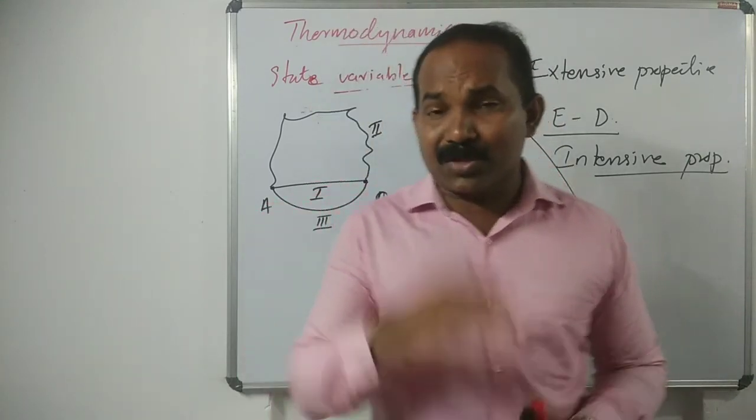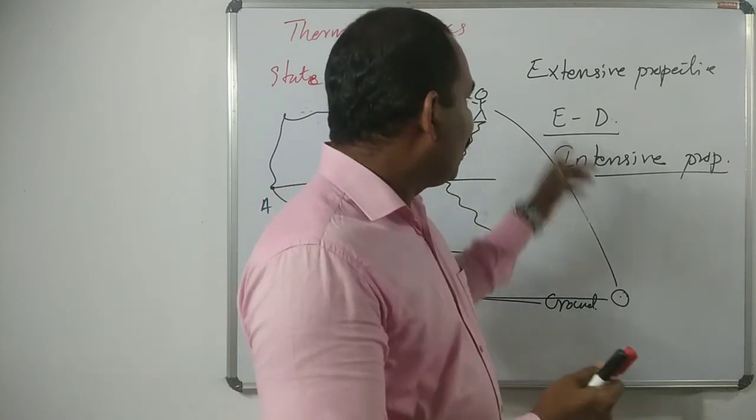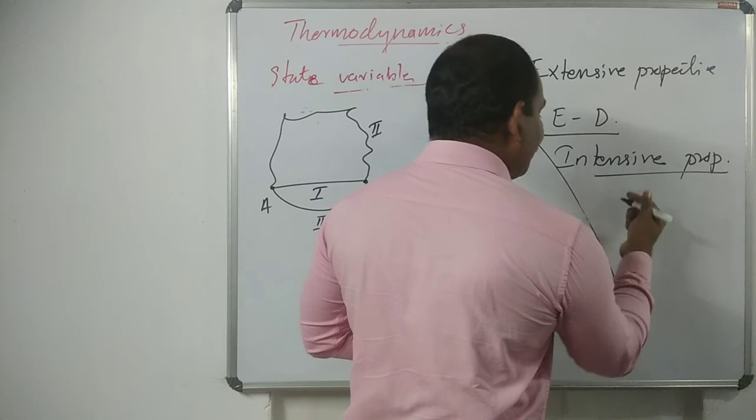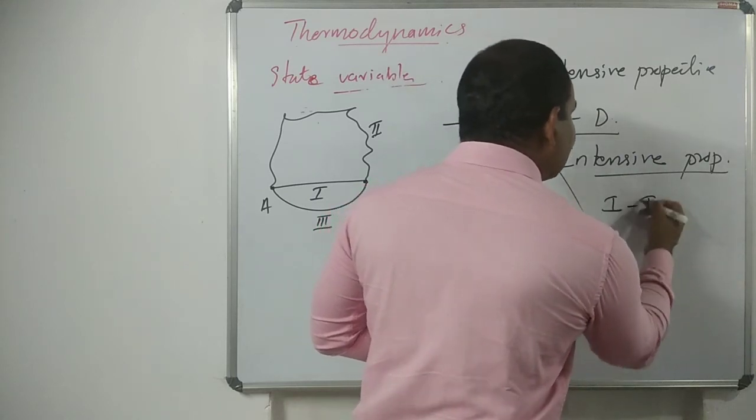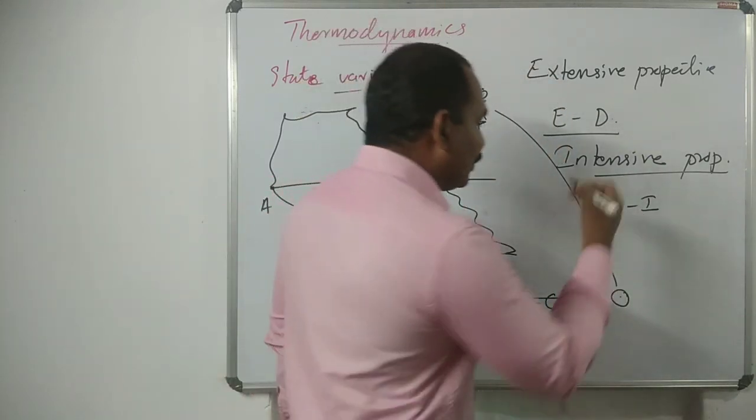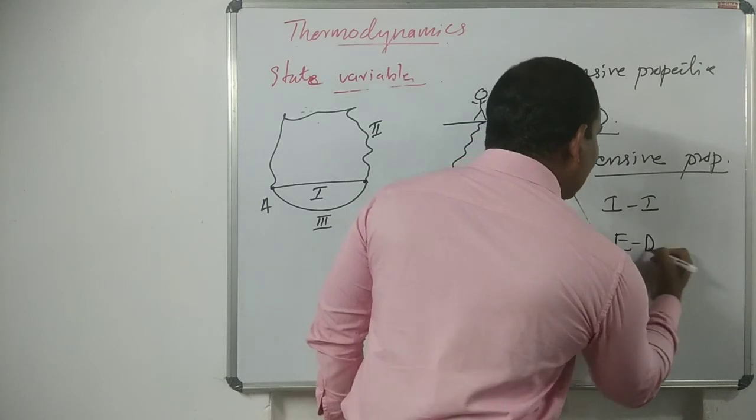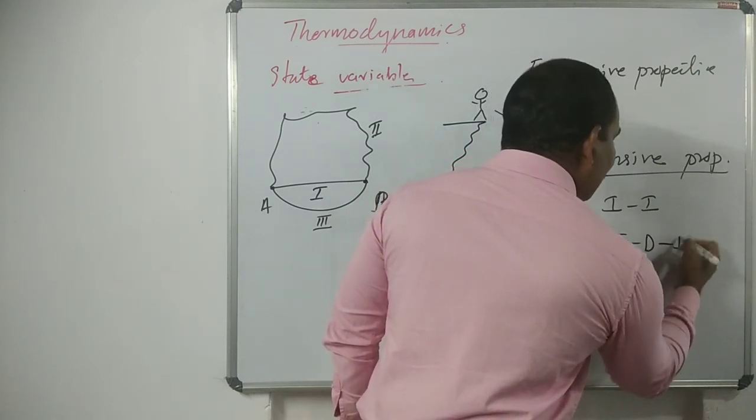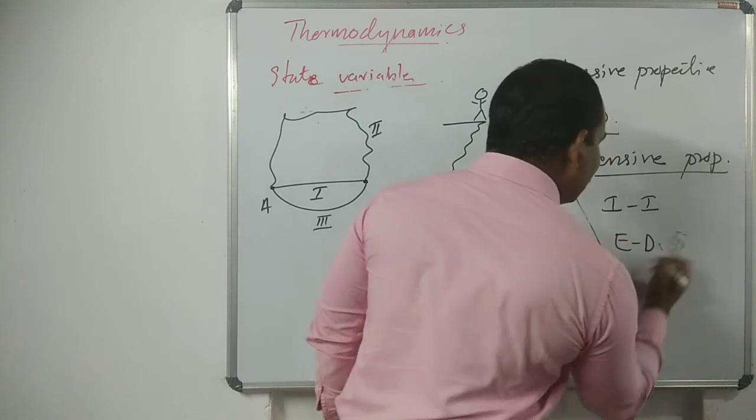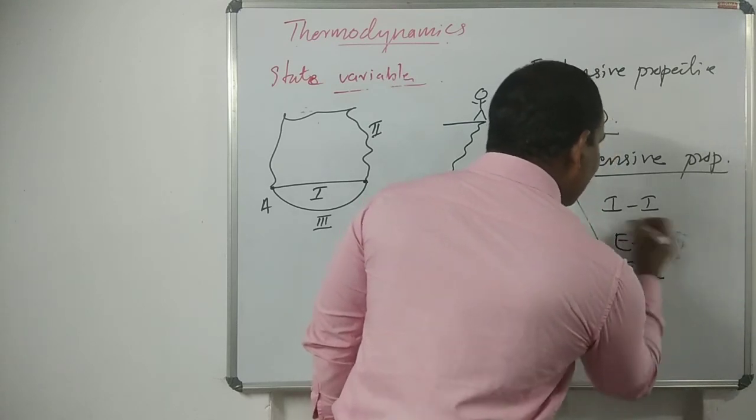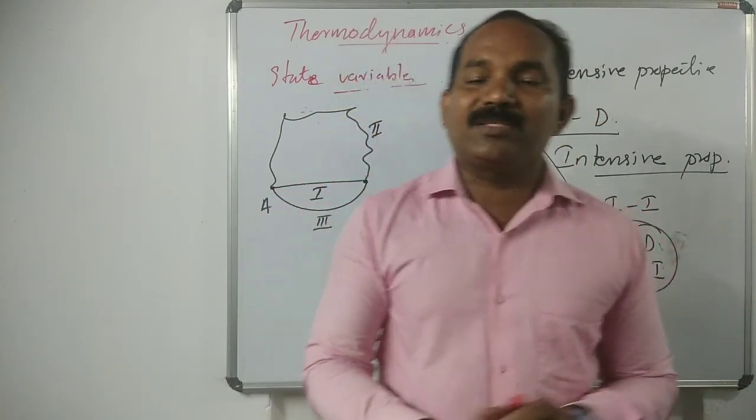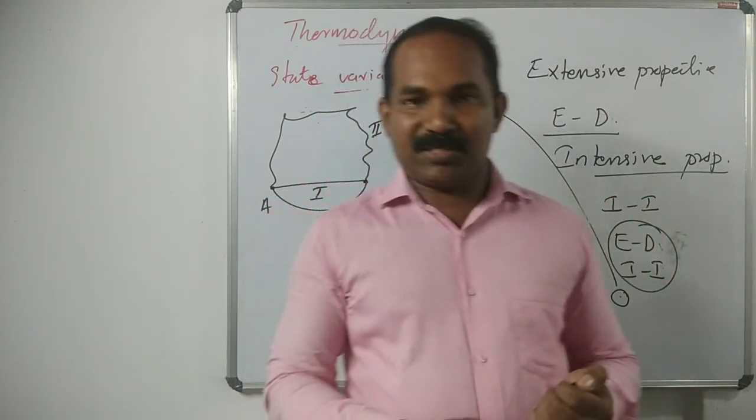One shortcut, one short piece of information: extensive property is dependent, so ED. Intensive property is independent, so we have to remember ED, II. ED means extensive property dependent, II means intensive property independent.